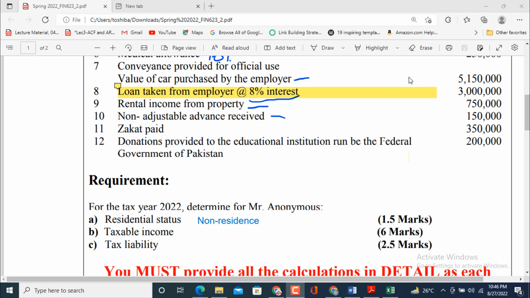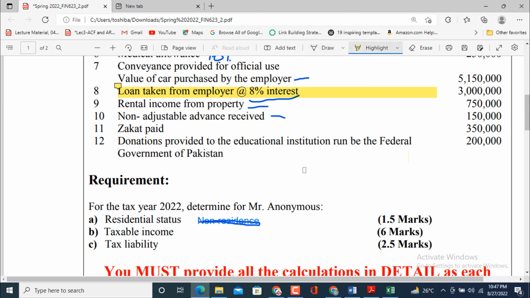For the year, please understand this. First, I will remove this one. For convenience, I have struck out this sentence.